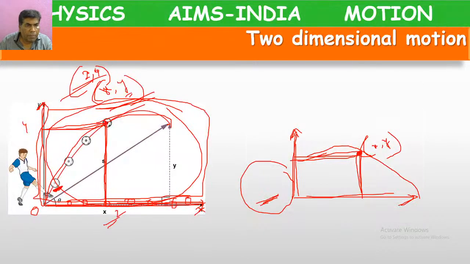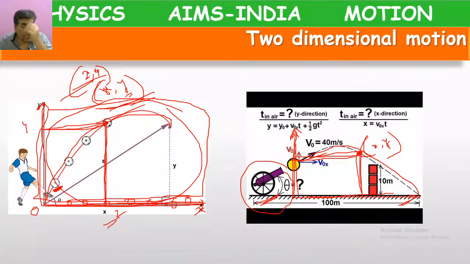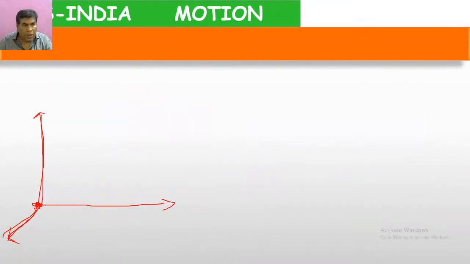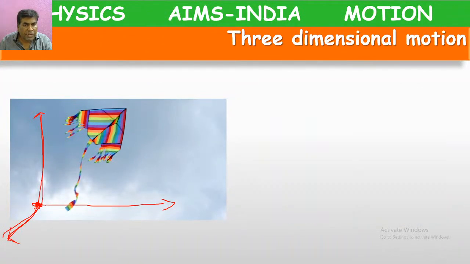In previous examples, though the objects are traveling in the air, the direction doesn't change randomly. As compared to a kite, it won't change that much. That's why the movement of a kite is different compared to previous examples. Here the kite is moving in space, and its direction changes randomly in space.